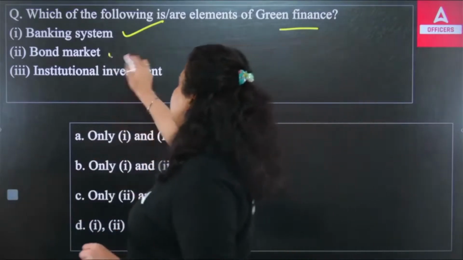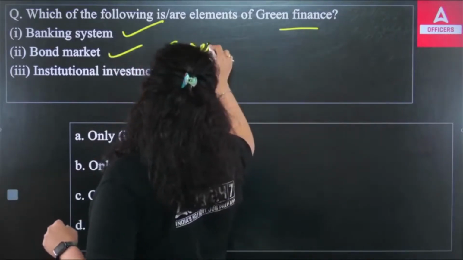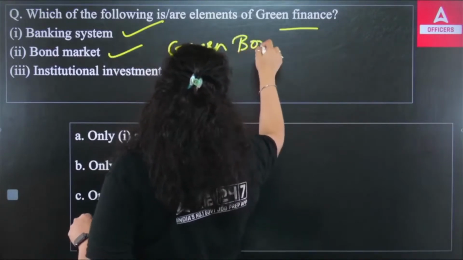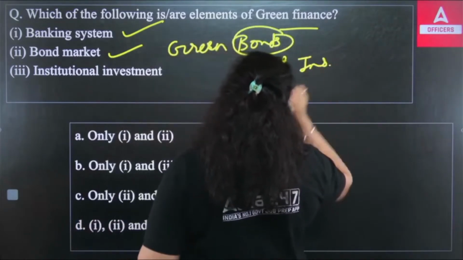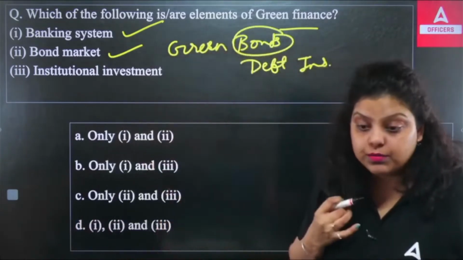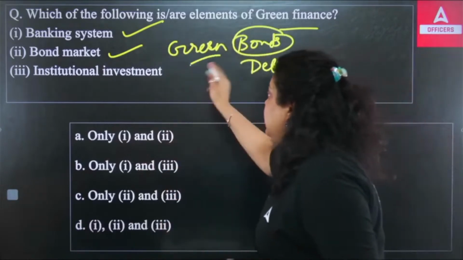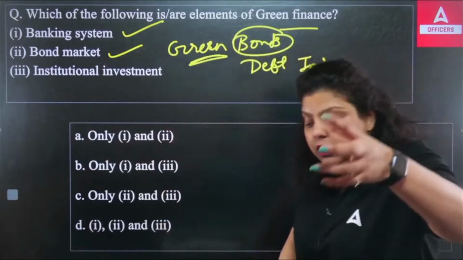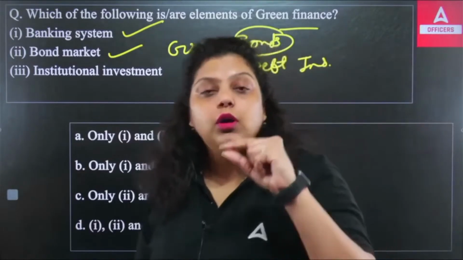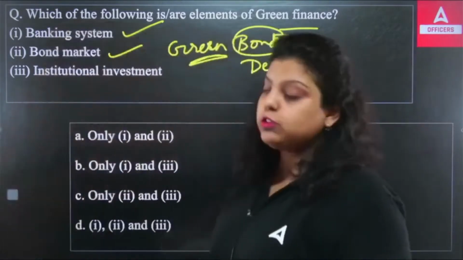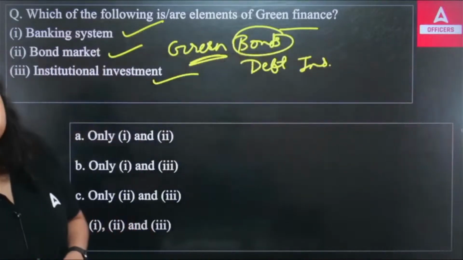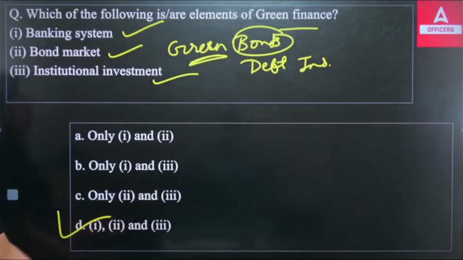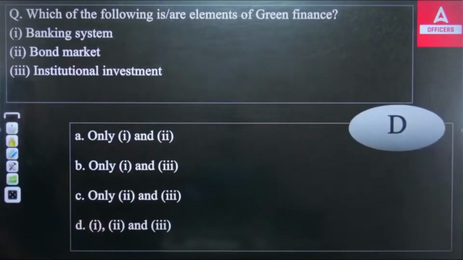Now we also have green bonds. Bonds means simply a debt instrument. A debt instrument means you are taking a loan from the market. And if it is using the word green, it means you are raising the funds from the market for green activity, for environmental activity. That's why the bond market will be included. Similarly, institutional investment can be done in green projects. So all are elements of green finance. So the right answer will be your D option.